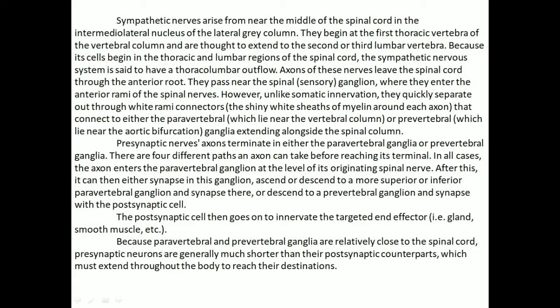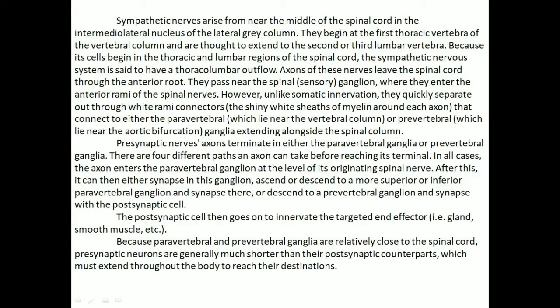There are 4 different paths an axon can take before reaching its terminal. In all cases, the axon enters the paravertebral ganglion at the level of its originating spinal nerve. After this, it can either synapse in this ganglion, ascend or descend to a more superior or inferior paravertebral ganglion and synapse there, or descend to a prevertebral ganglion and synapse with the postsynaptic cell. The postsynaptic cell then goes on to innervate the targeted end effector, that is, gland, smooth muscle, etc.